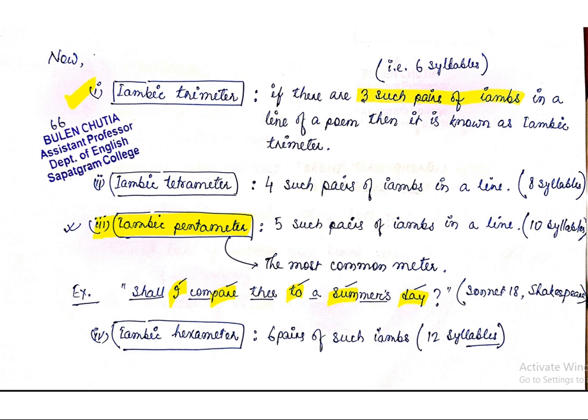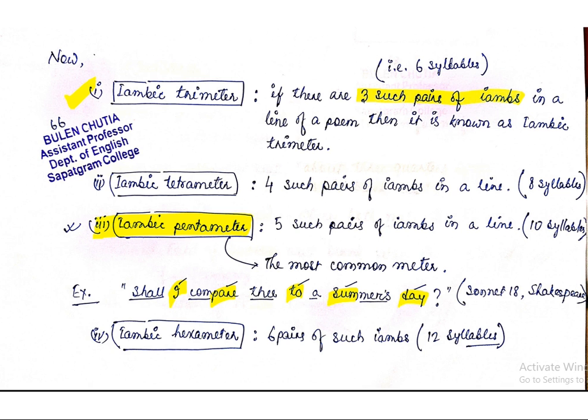Here you can see I pair: "shall I, compare thee, to a, summer's, day." These syllables are given importance. Okay, these syllables are stressed syllables, and the other syllables are unstressed syllables. You can see "shall I", this is a pair of syllables.